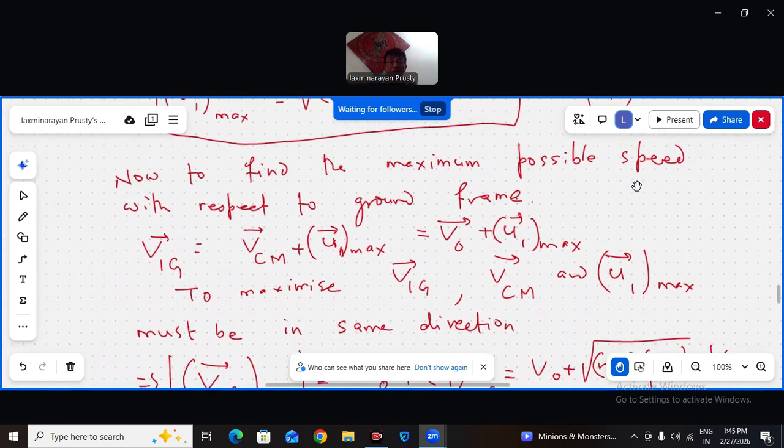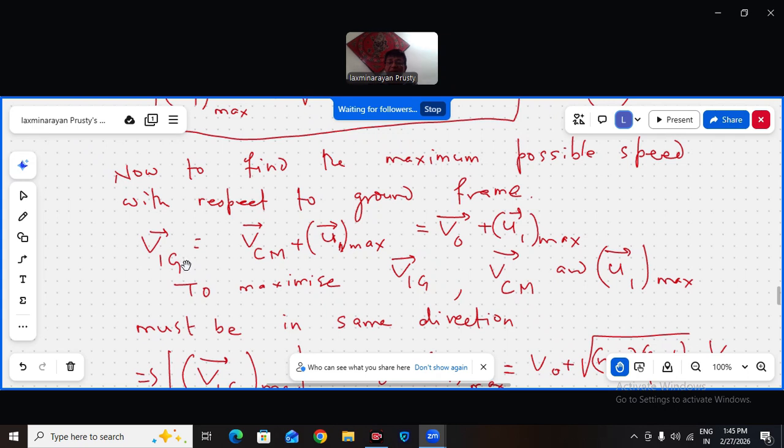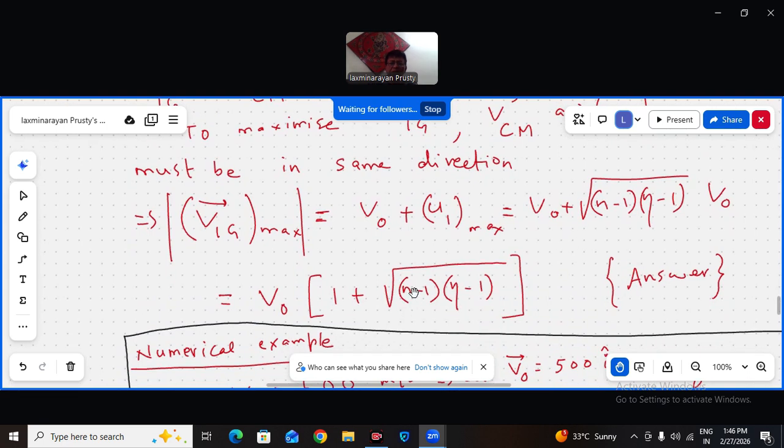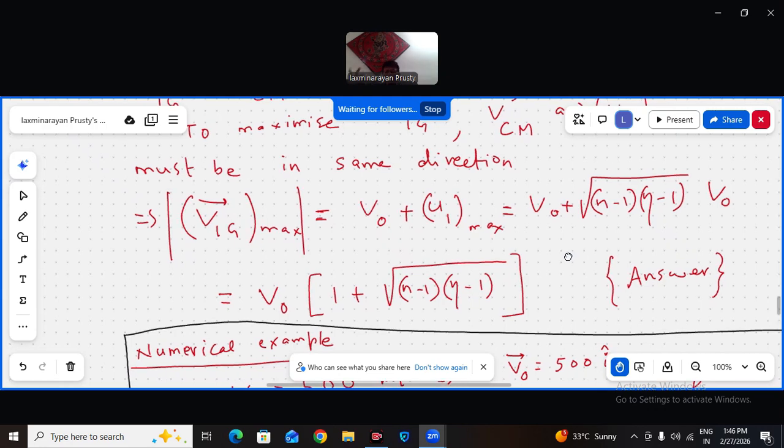Then with respect to ground, V1G will be Vcm plus U1 max, so V0 plus U1 max. To maximize V1G, Vcm and U1 max must be in the same direction, must be parallel. So V1G maximum will be V0, just scalar addition of these two. V0 common, 1 plus root over of n minus 1 into eta minus 1. Yes or no? Because V0 is taken common. That's the answer. Fine.